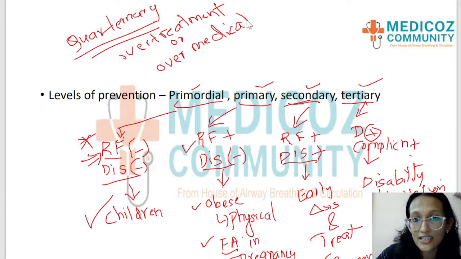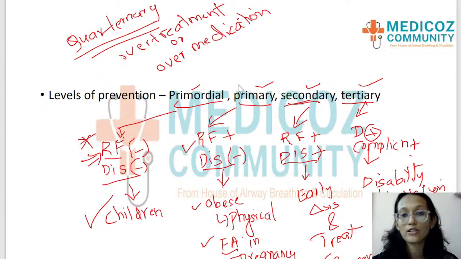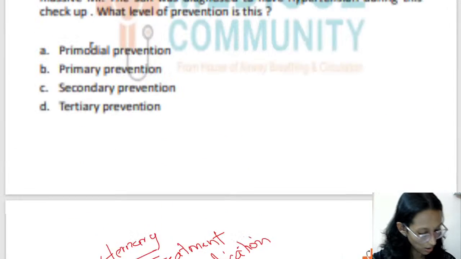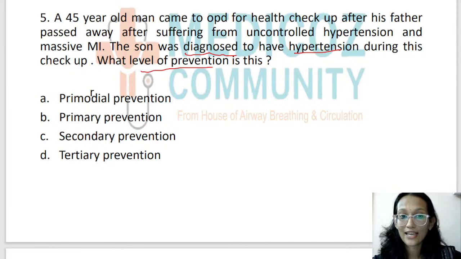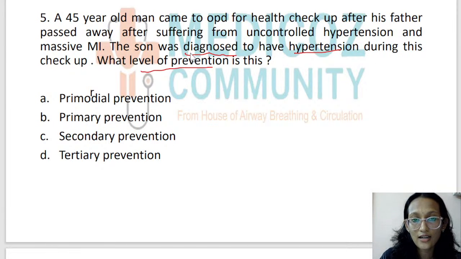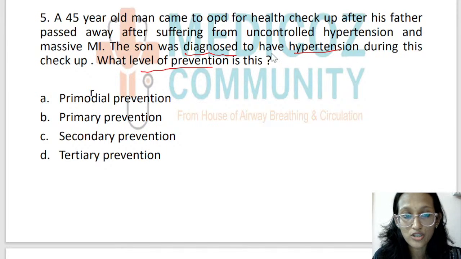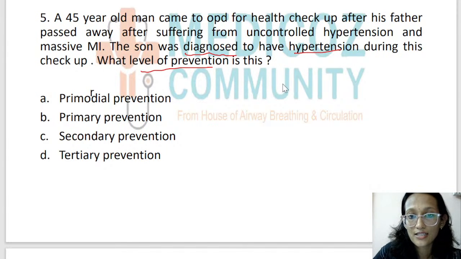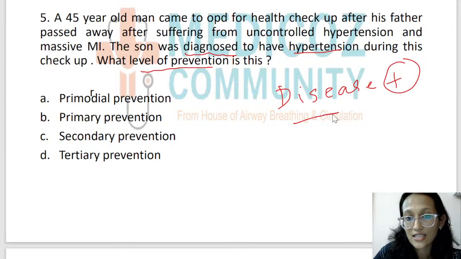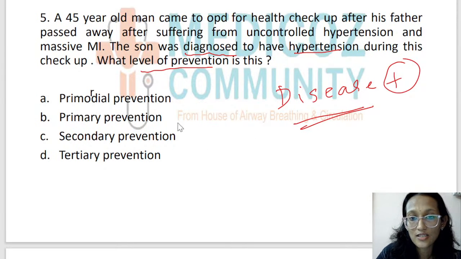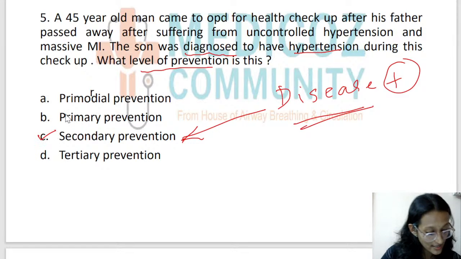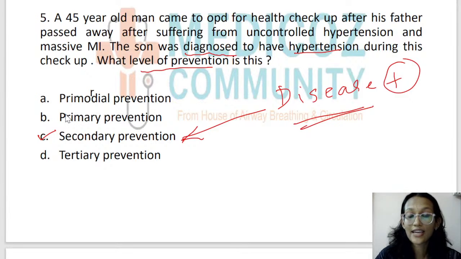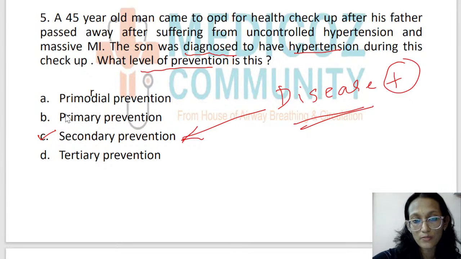Now with this idea in mind, let us go back to the question. Which level of prevention was that man doing? Primordial, primary, secondary or tertiary? Yes, like Abhishek said, very good. The son was diagnosed to have hypertension during the checkup. That means here the disease has already come up and they have picked up the disease early. So which level of prevention is that? That is secondary level of prevention. Okay, so that was the right answer, Abhishek. Good. Secondary prevention. So early diagnosis and treatment was secondary prevention.